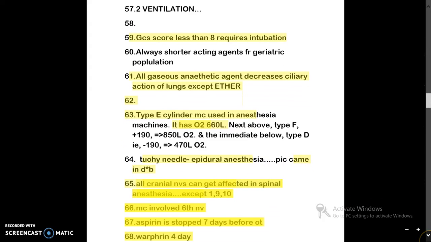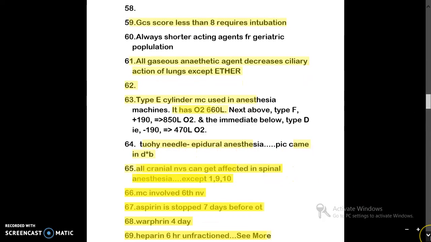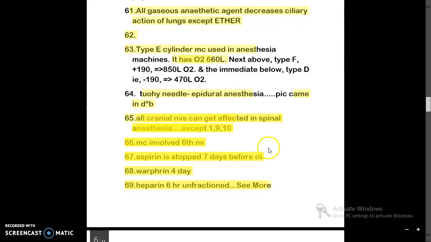Another question which is asked with the figure was Tuohy needle. Tuohy needle is used for epidural anesthesia. Then the important question is, all the cranial nerves can get affected in spinal anesthesia except 1, 9 and 10. Which is the most commonly involved cranial nerve in spinal anesthesia?